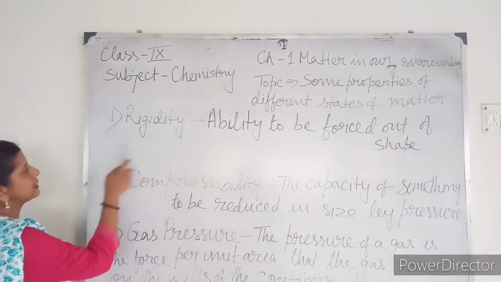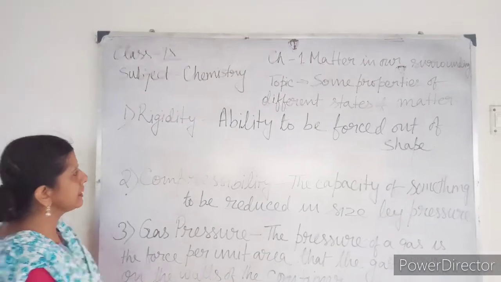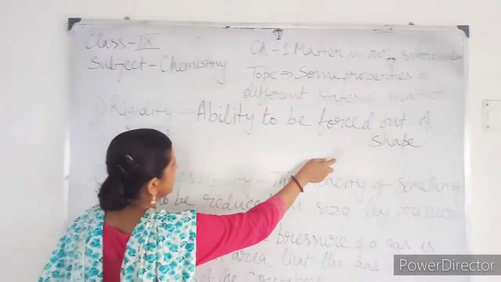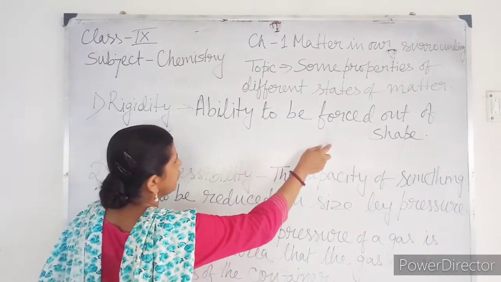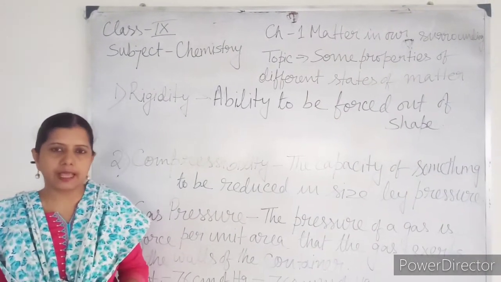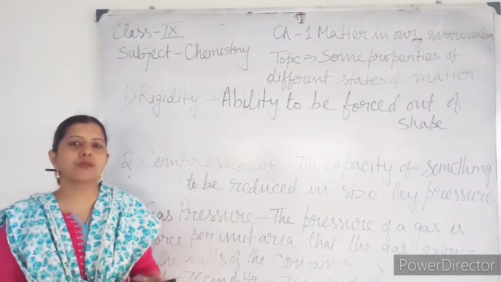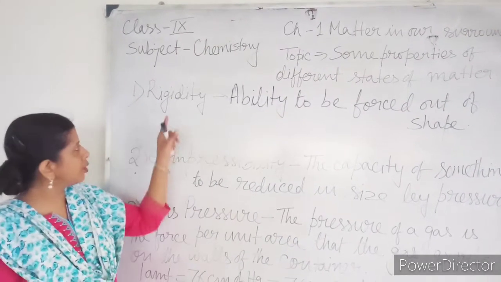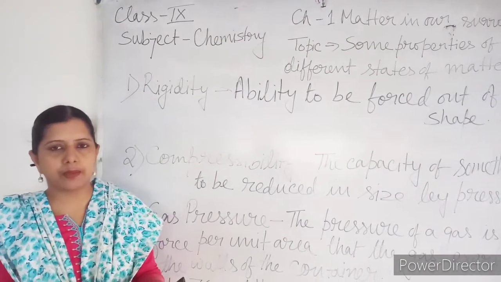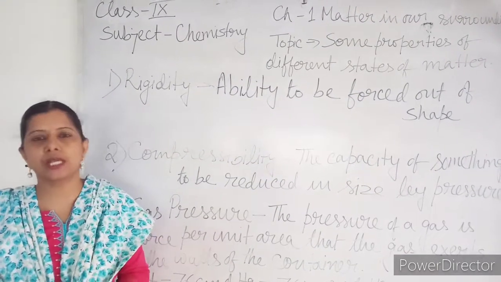First property, rigidity. What is the meaning of rigidity? It is the ability to be forced out of shape. That means whatever the shape is, you can change it. How much you can change the shape is called rigidity. More rigid means you cannot change the shape, and less rigid means the shape can be changed.